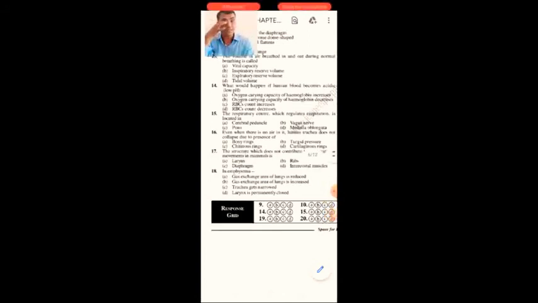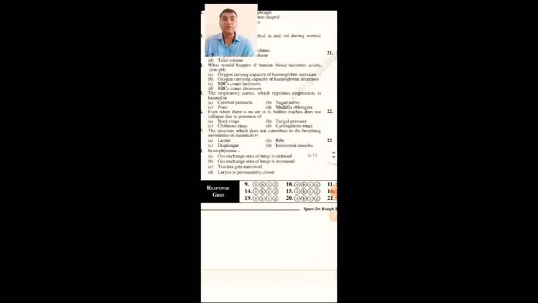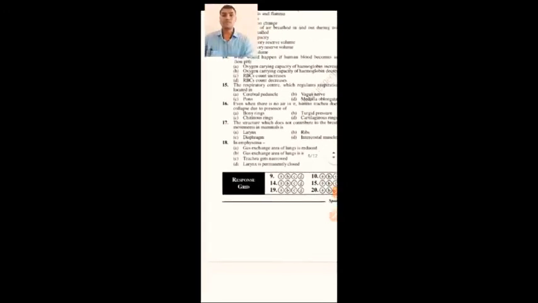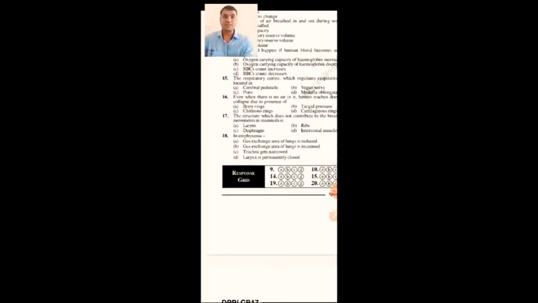The structure which does not contribute to the breathing movements in mammals is the larynx. The larynx is generally called the voice box, and it is meant for voice production. It is also called the sound box. Sound is produced through it, and the other muscles are responsible for breathing.